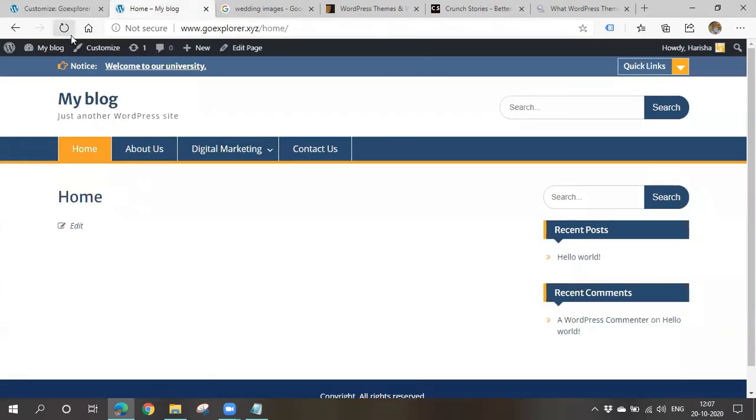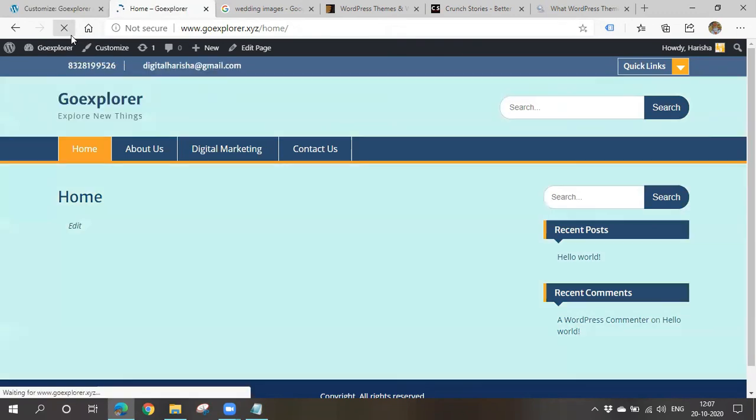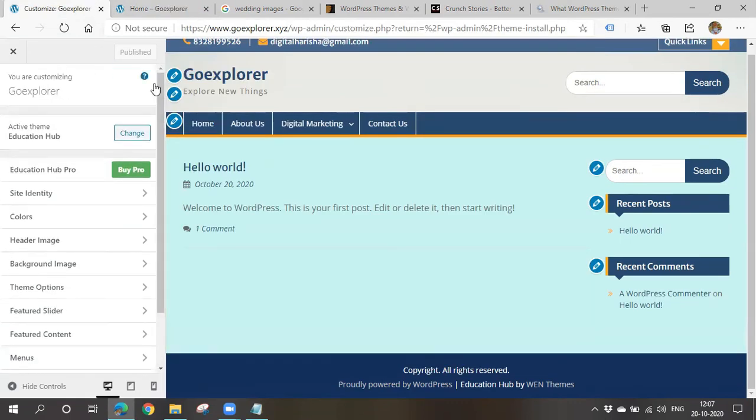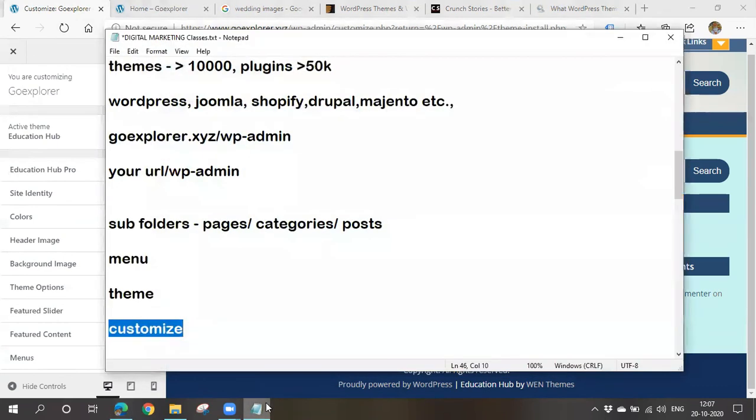I'll go to the main website. Now you can see all the changes got applied. Once you click on publish, only then will all the changes be reflected in your original website. Don't forget. Now we have applied all the four steps. We have created a page, which is a subfolder. We have arranged all the pages and subpages in a proper menu. We have applied a theme and we also customized that particular theme.